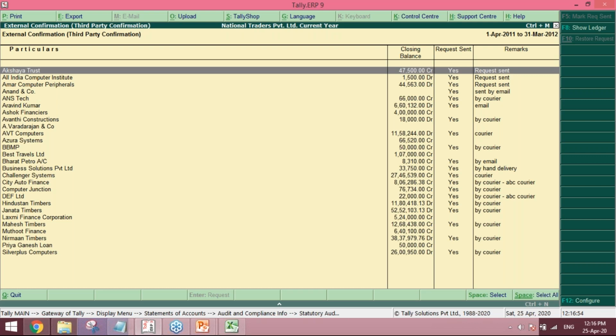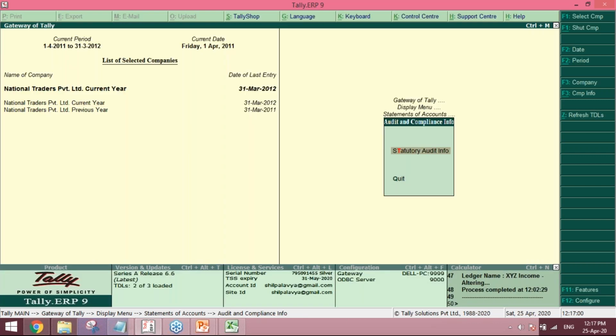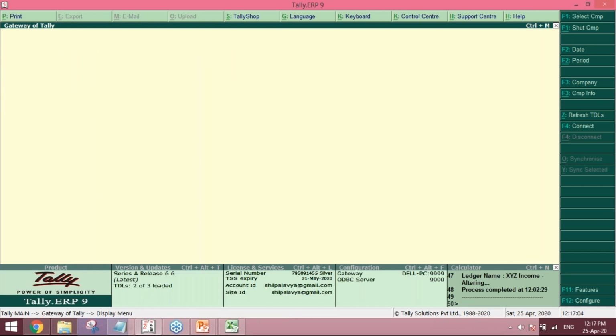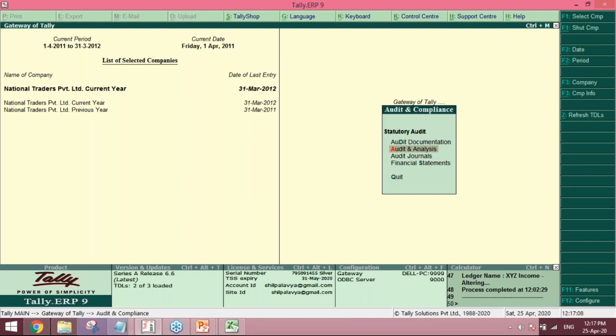Escape. Suppose after a few days you get the confirmation from them, then you again go to the audit menu, audit compliance and audit analysis.